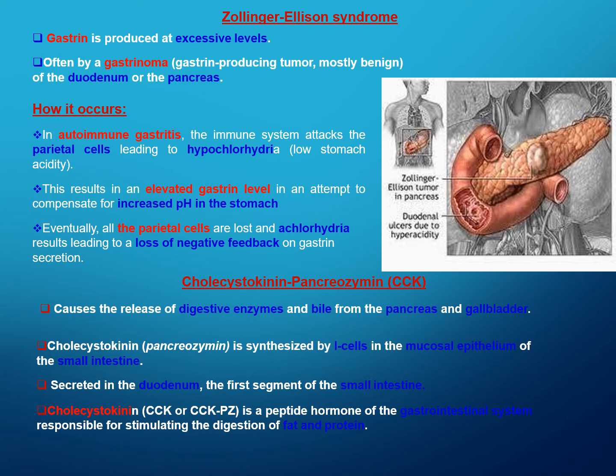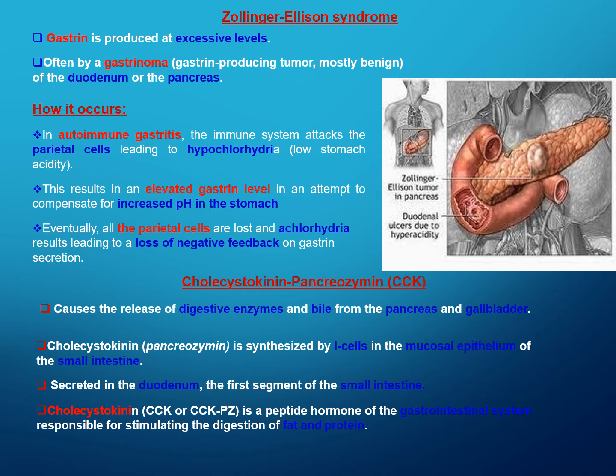It is often associated with a gastrinoma, a gastrin-producing tumor, mostly benign, of the duodenum and the pancreas. Hypochlorhydria occurs mainly in autoimmune gastritis, where the immune system itself attacks the parietal cells, leaving the stomach acidity very low.